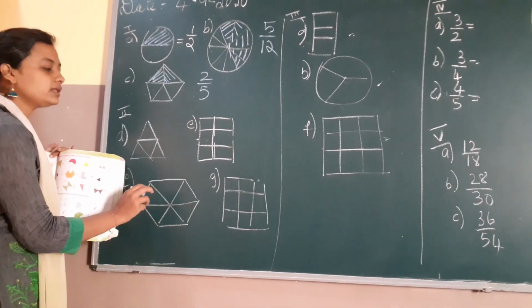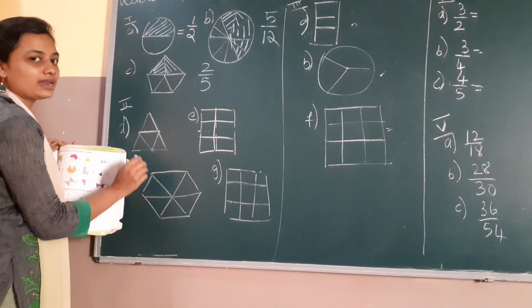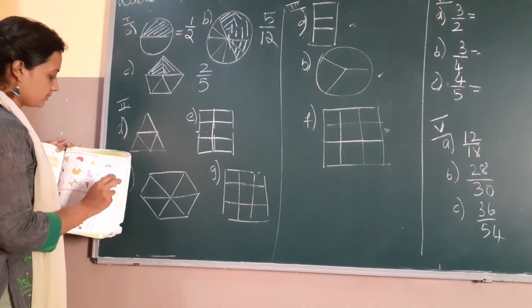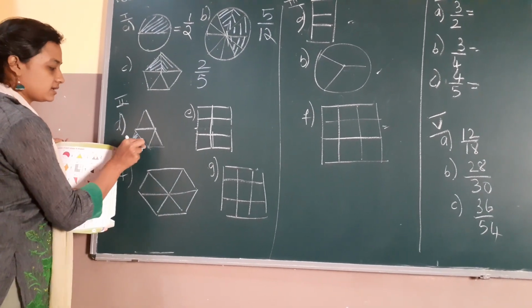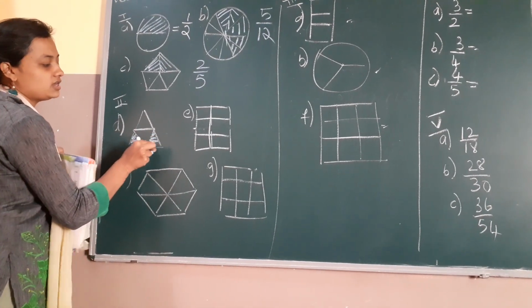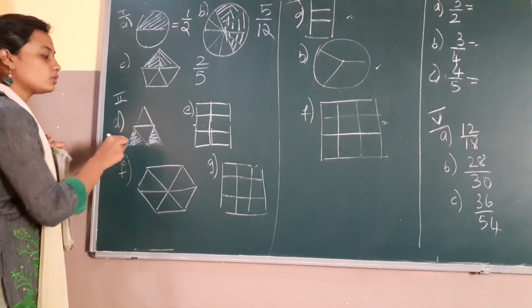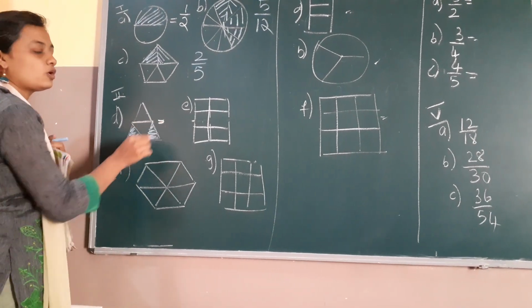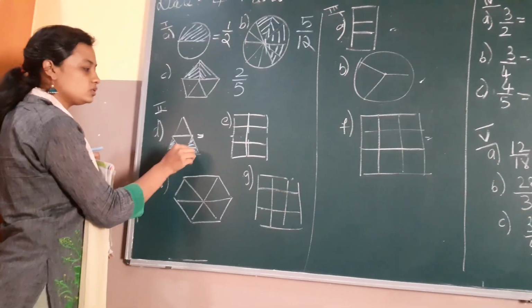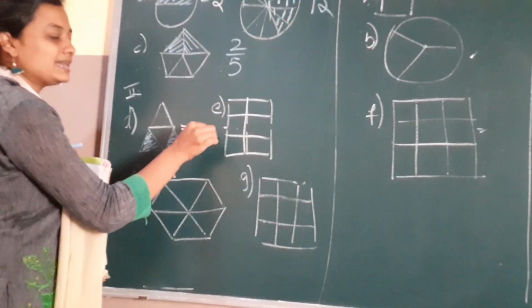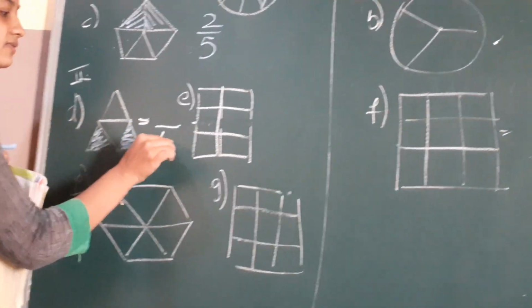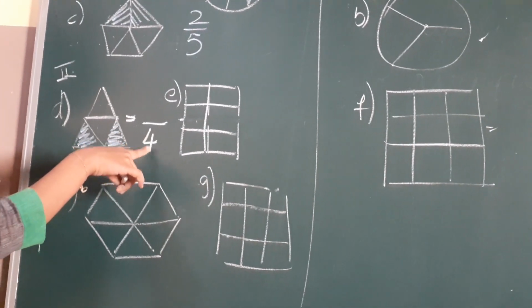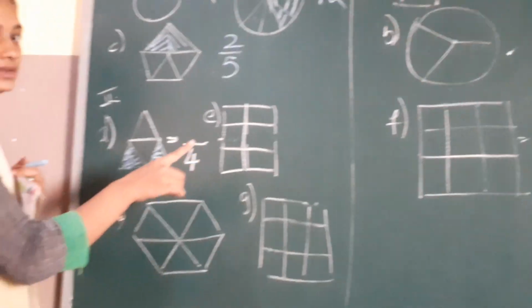Which are difficult, I have chosen, and I am going to teach how to write that. So I have the D question here, and they have shaded 2 parts. First, how many parts do they have? Let's count it. 1, 2, 3, 4. So that will be my denominator, 4. I'll teach you what is numerator and denominator.